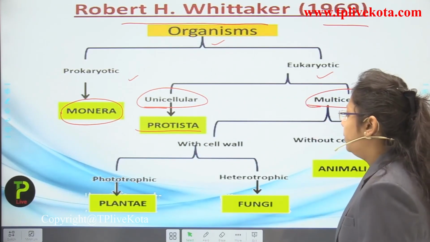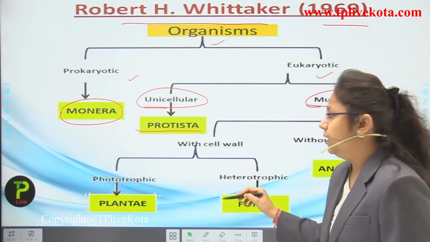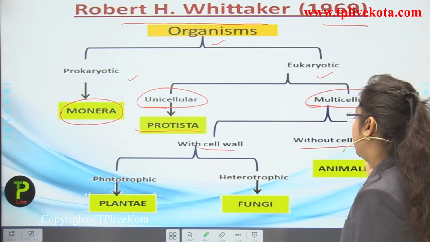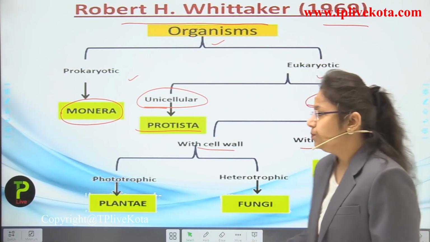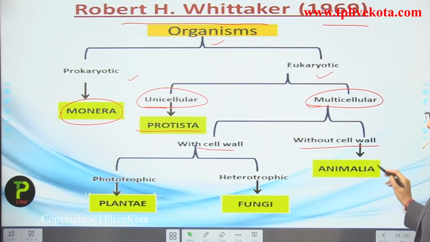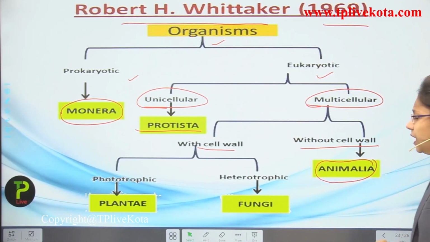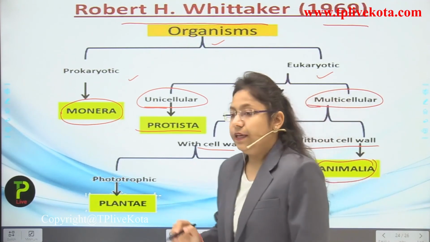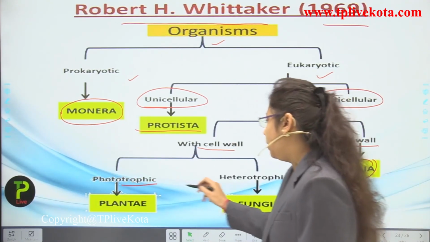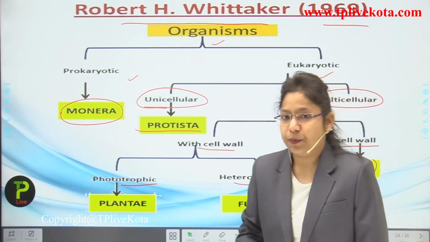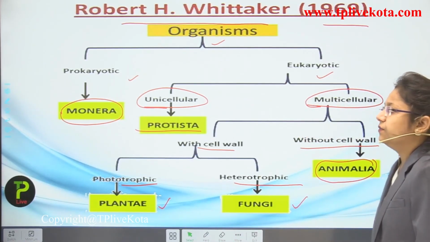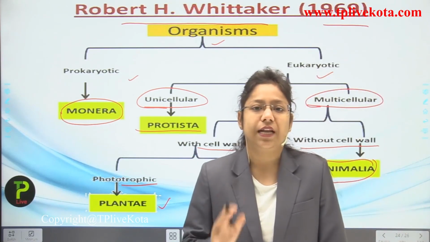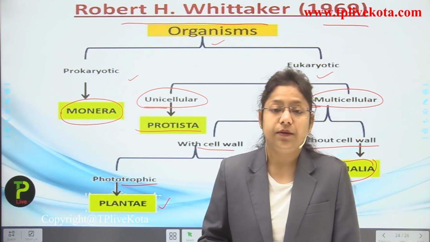If we talk about multicellular, then it will be divided into with cell wall and without cell wall. Actually plants have a cell wall and animals do not have a cell wall. So they only have a cell membrane. So Animalia will be in without cell wall, and with cell wall there will be two types. First is phototrophic and second one is heterotrophic. So phototrophic is Plantae and the second one, heterotrophic, is fungi. Okay students, so this was the classification which was done by Whittaker.